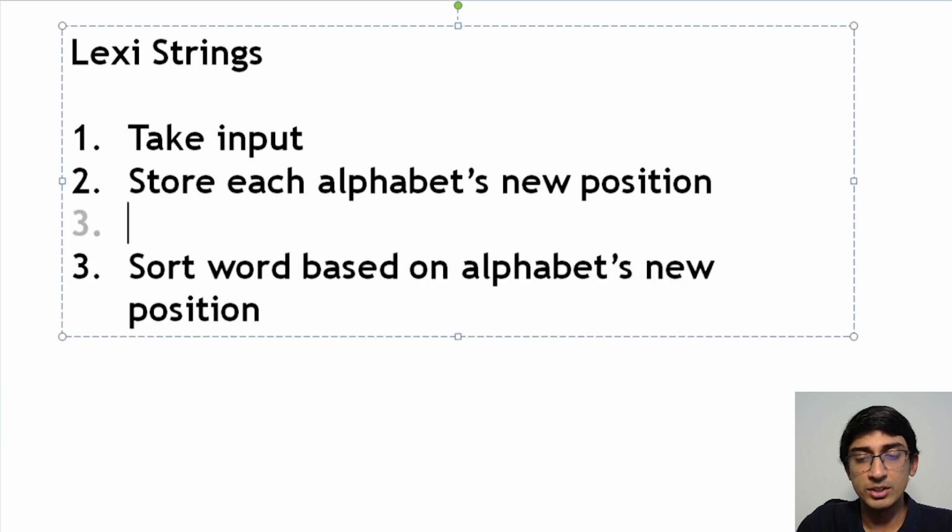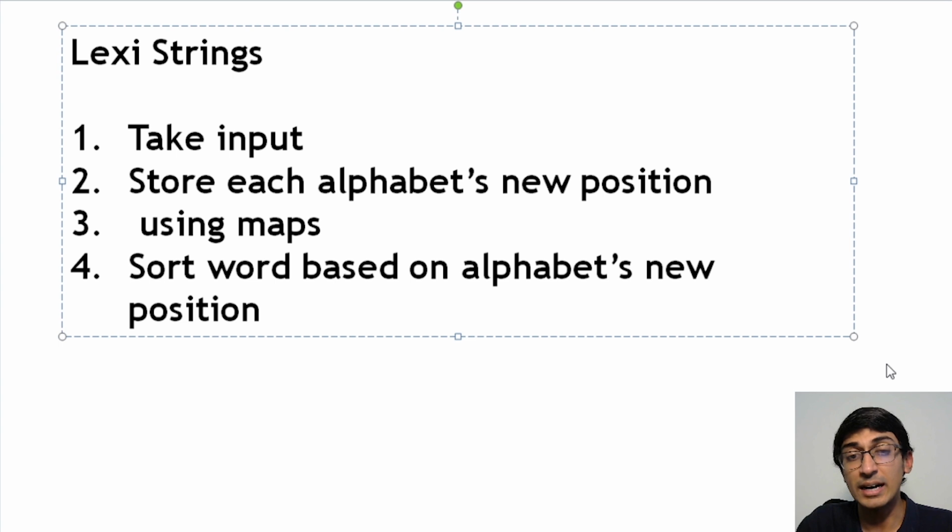What I'm going to do is use maps, or dictionaries. It's much easier that way. We just have to create a key-value pair of a string and an integer. Then I am going to refer to this map when I'm sorting the new word. So that's what I'm going to do.